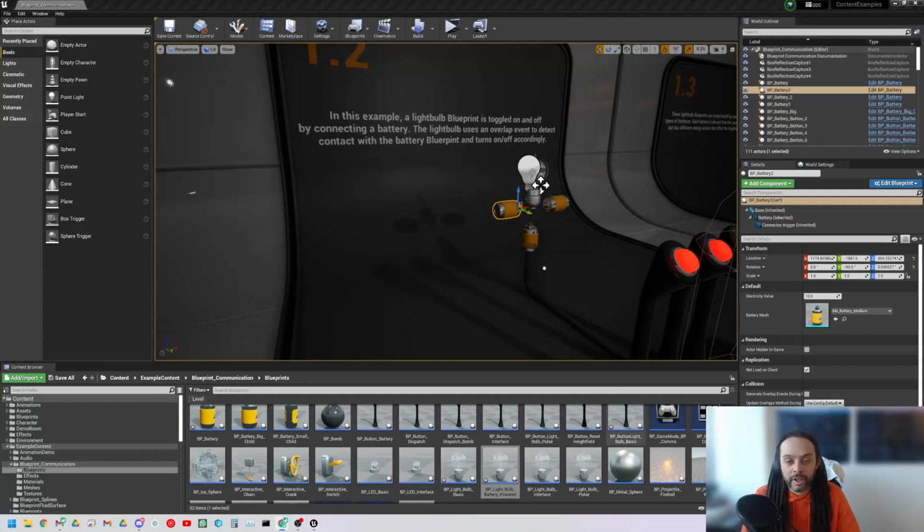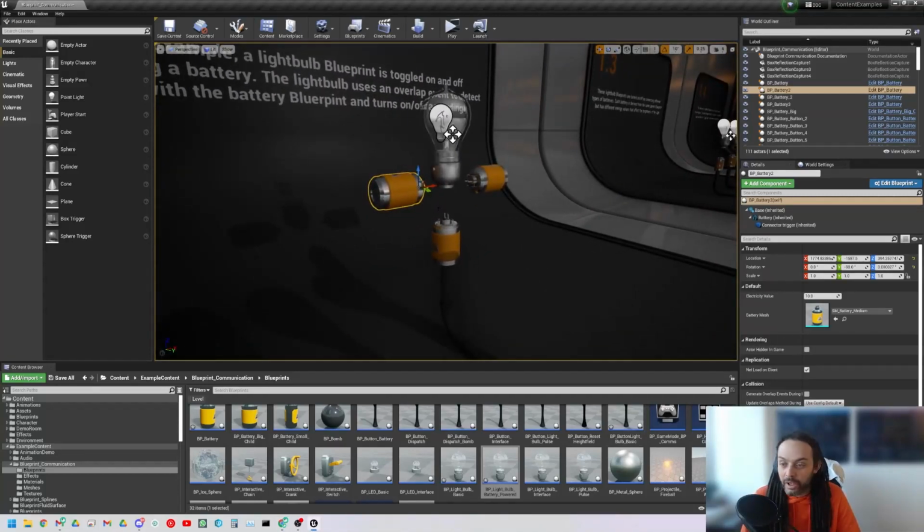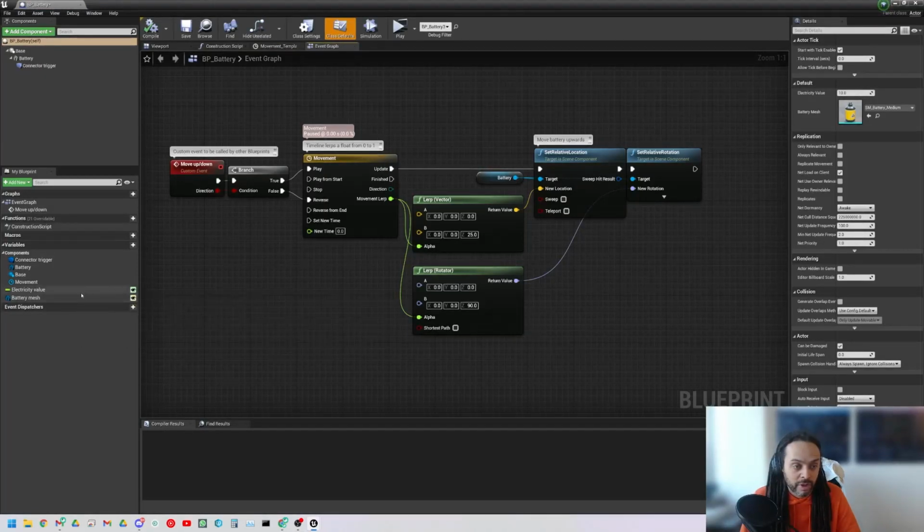Now let's have some fun again. Let's just see if we can cause some havoc. Each of these objects in the level has a variable for the battery mesh, but it's also got an electricity value. So this is an exposed value. If I edit the blueprint, we can say, actually, the battery mesh is exposed and the electricity value is exposed. Wait a minute, what is this? This one's green and this one's yellow. Do we ignore that, or do we figure out what that's for?